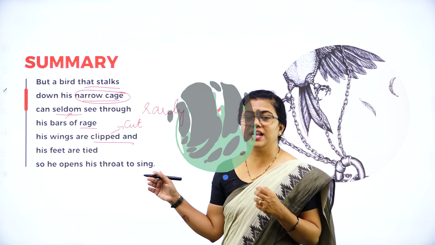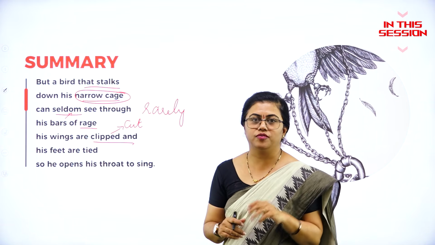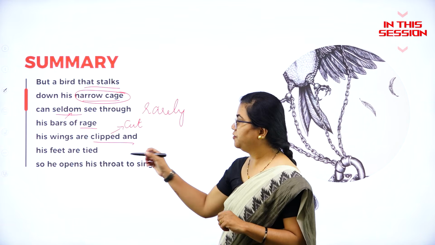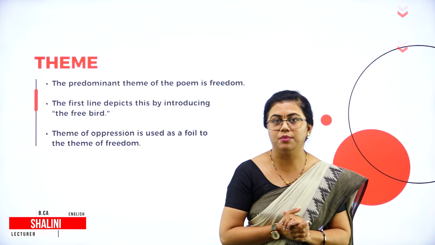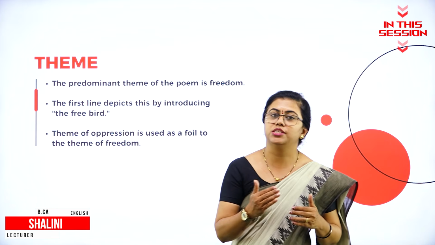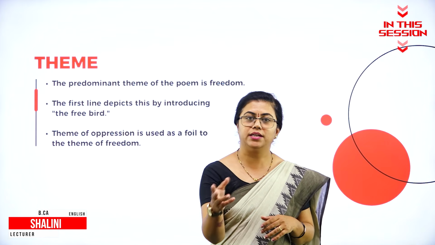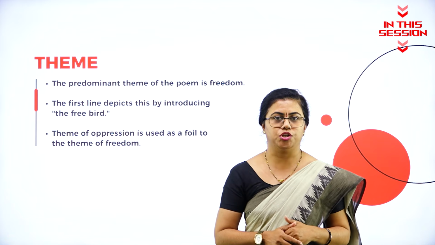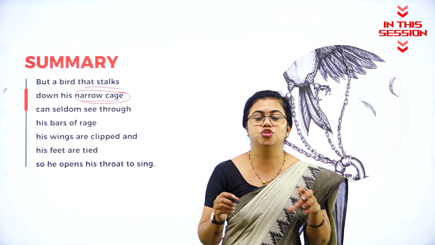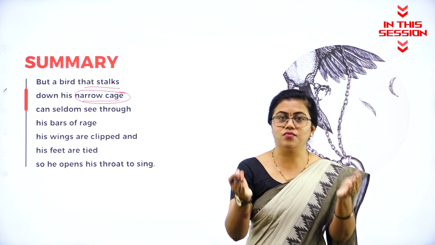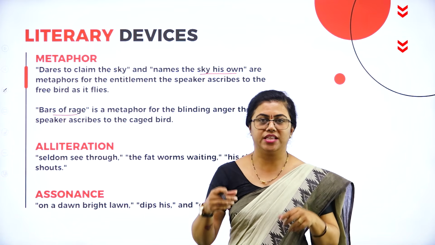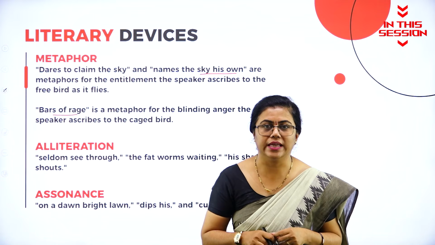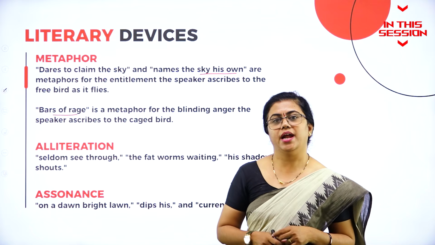Wings are clipped. Clipped means they are chopped off, they are cut off, and feet are tied. She starts the poem with the word free bird, and she tells us that she is talking about the free bird and the other bird that is caged here. It is very much confined to the narrow cage only. It has a very restricted area to move around. The bars of rage, all that is made up of anger. It wants to just break it and go out of it.